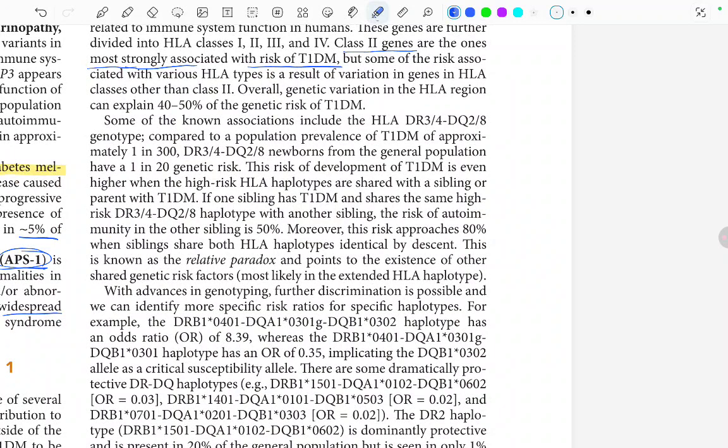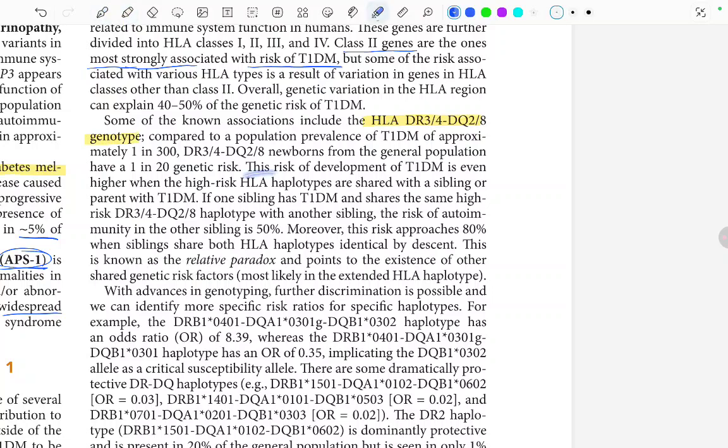The normal population has approximately 1 in 300, but these patients have 1 in 20. So we should remember this, right? They are high risk. HLA DR3, 4 and HLA DQ2, 8 are high risk genotypes.